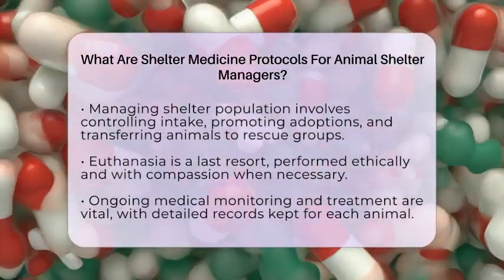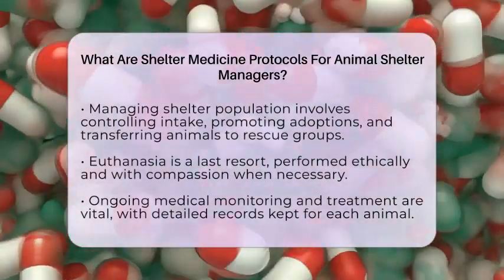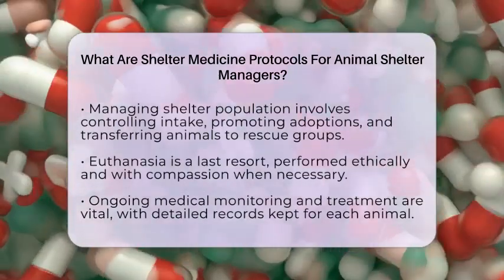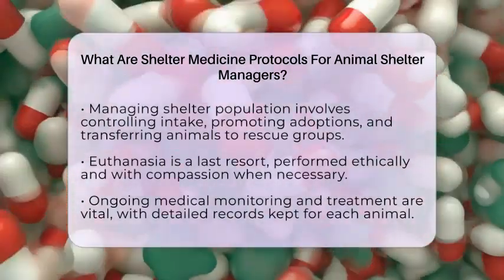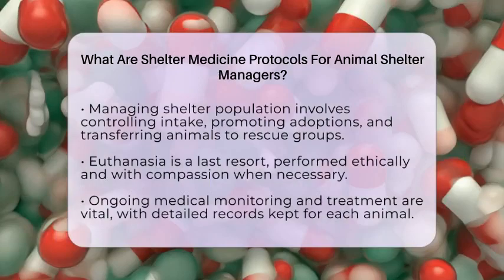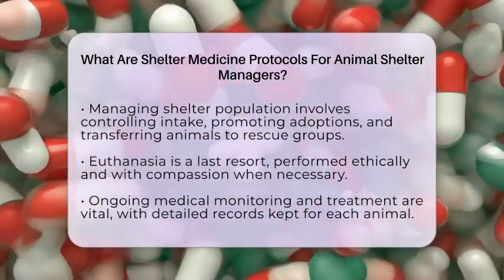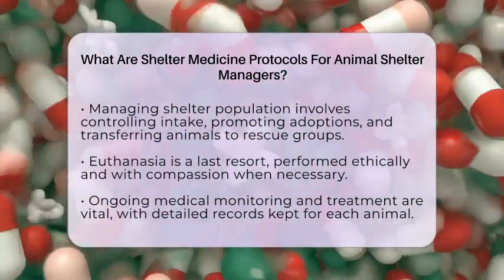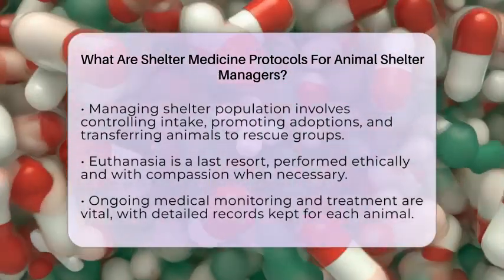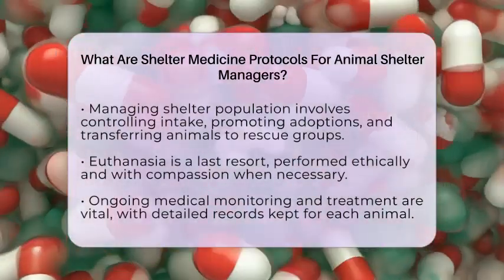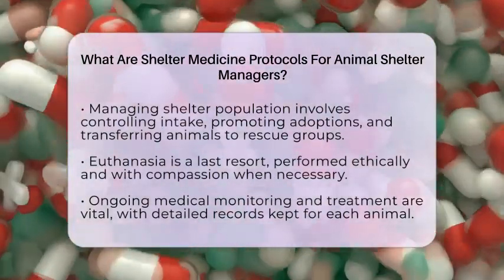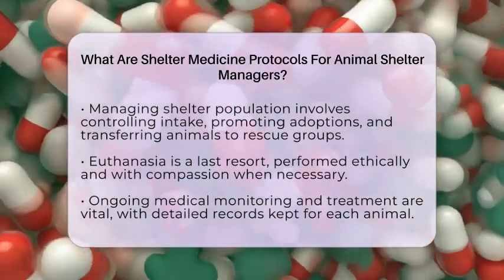Medical care is ongoing. Shelter staff monitor animals daily, treat illnesses promptly, and keep detailed records. These records include health status, treatments, and behavior notes. This helps staff make good decisions and track progress. When necessary, humane euthanasia is performed with care and compassion.